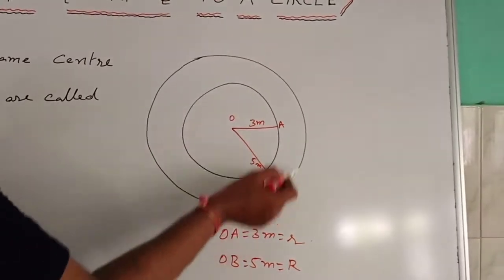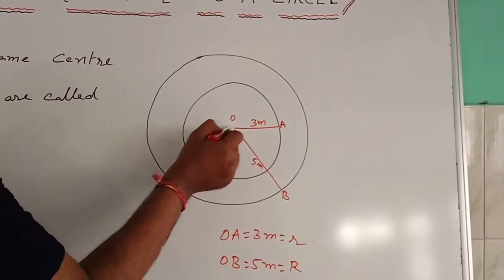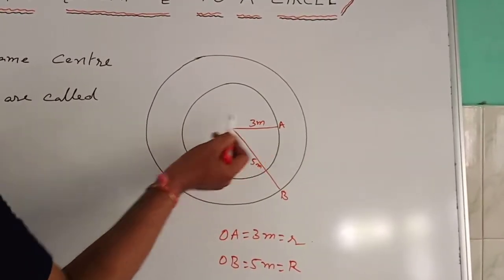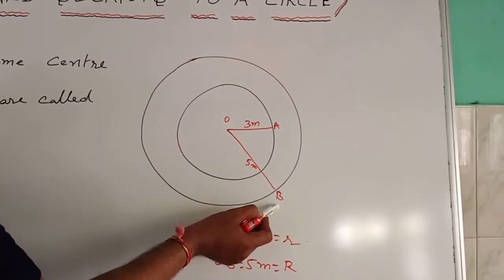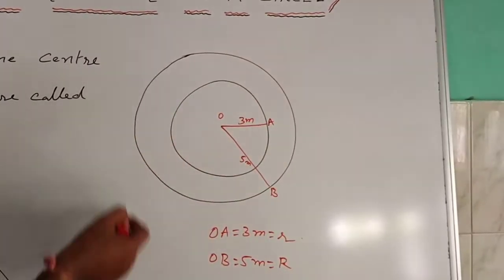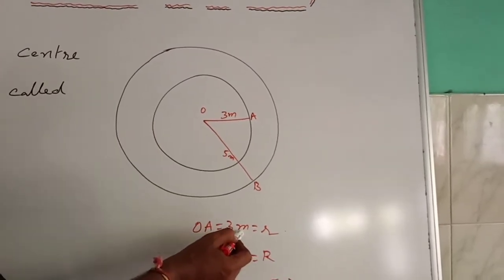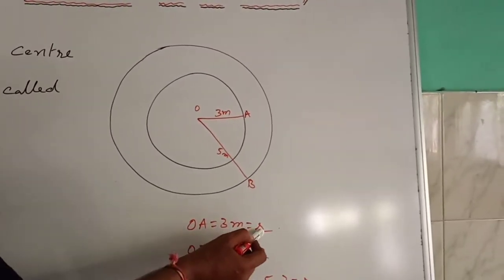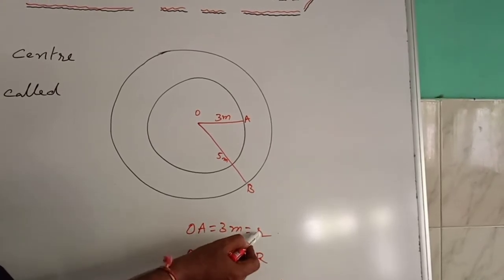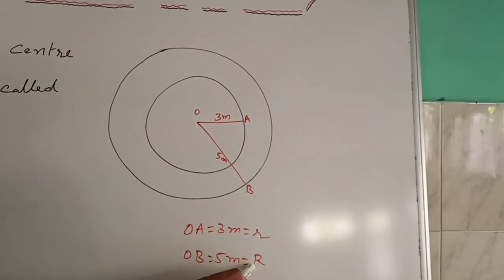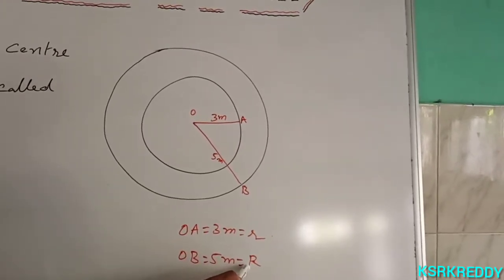These two circles have the same center O and different radii, OA equal to 3 and OB equal to 5. So these two circles are called concentric circles. The inner circle radius is denoted by small r, and the outer circle radius is denoted by capital R.